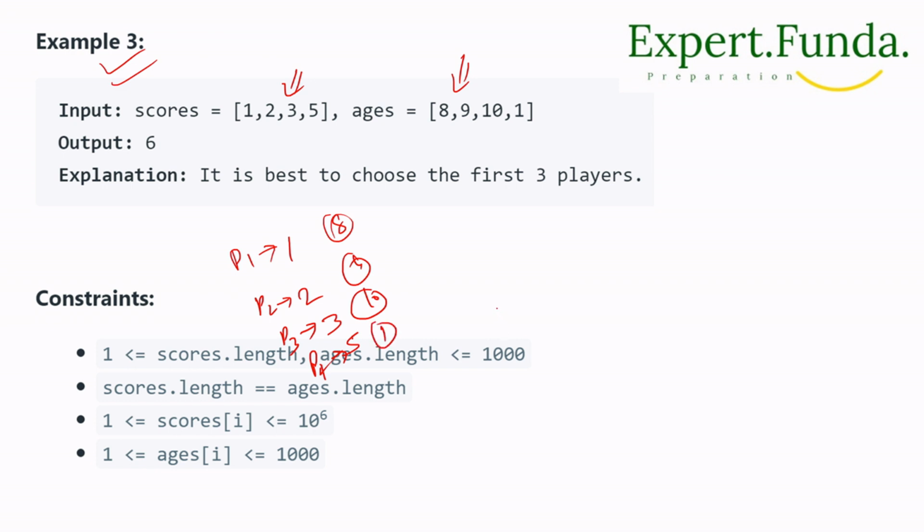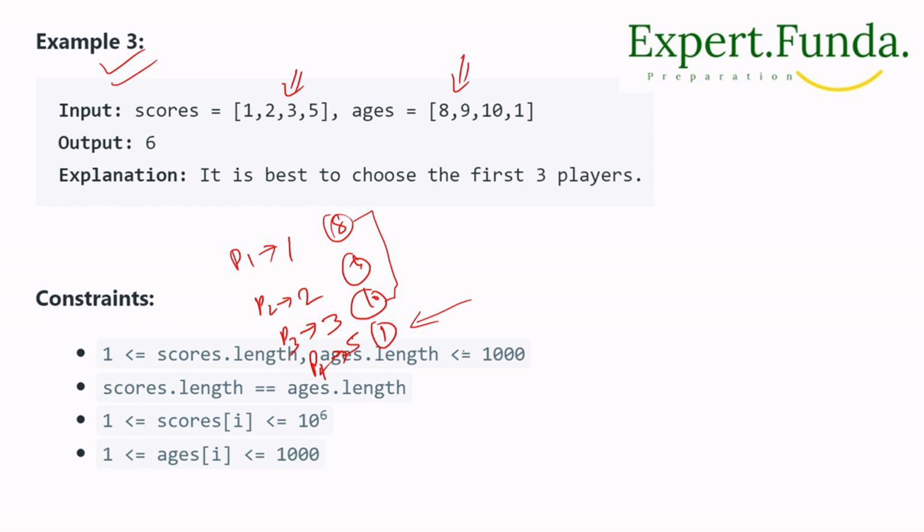So if you see here, we have different ages, right? But higher ages we have, like 8, 9, 10 here. And there is one, you can say, who is younger, right? P4 has the younger age.